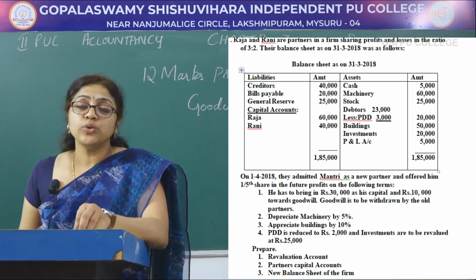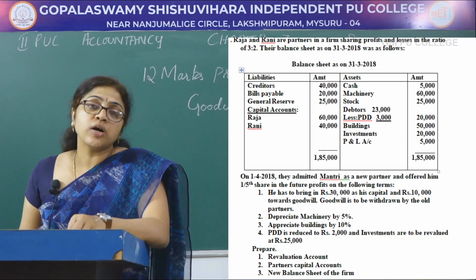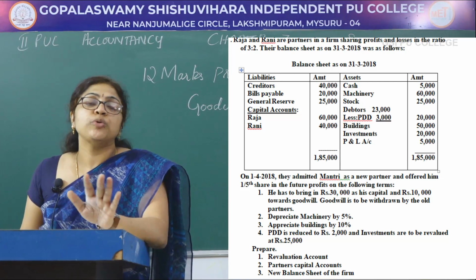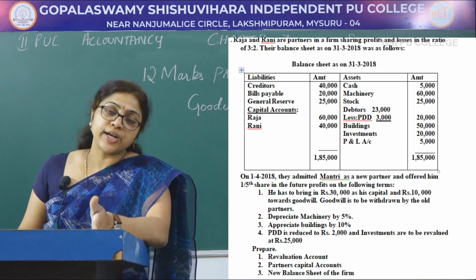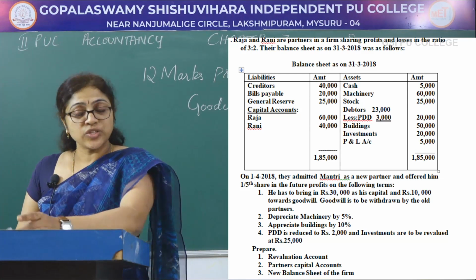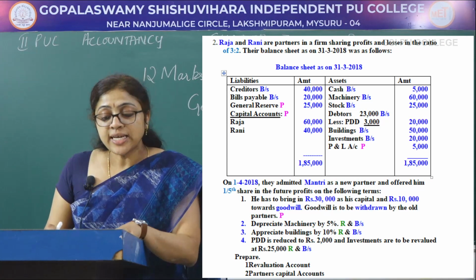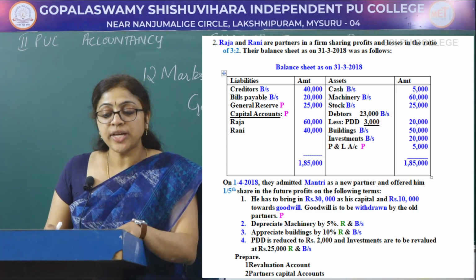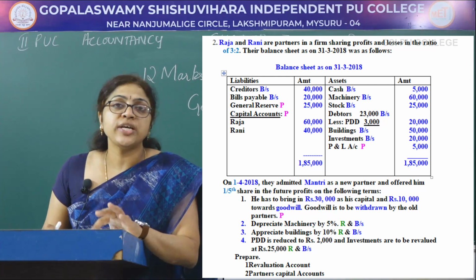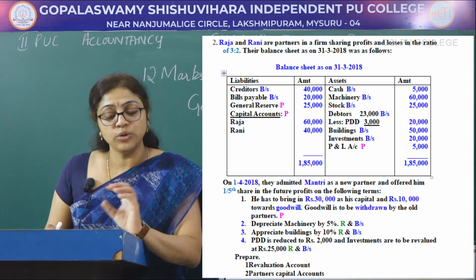After going through the question, first you mark down the items which are given in the balance sheet, where it should be recorded, whether in revaluation account, profit and loss account or in balance sheet. So here in this question, Raja and Rani are partners in a firm sharing profits and losses in the ratio of 3:2. The profit sharing ratio here is 3:2.